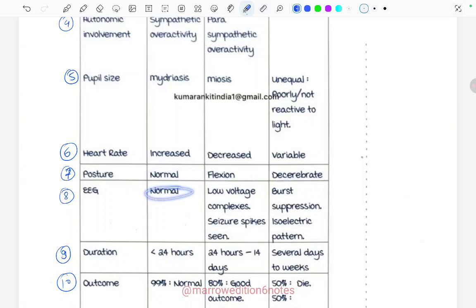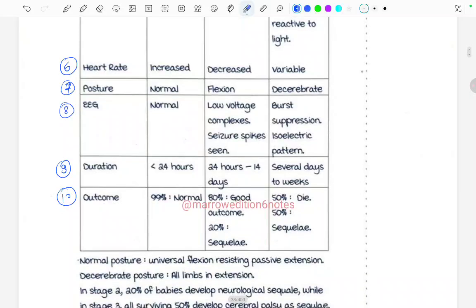EEG will be normal in the first stage, low voltage complexes or seizure spikes are seen in the second stage, and burst suppression isoelectric pattern is seen in the third stage. Duration is less than 24 hours in the first stage, 24 hours to 14 days in the second stage, and several days to weeks in the third stage.